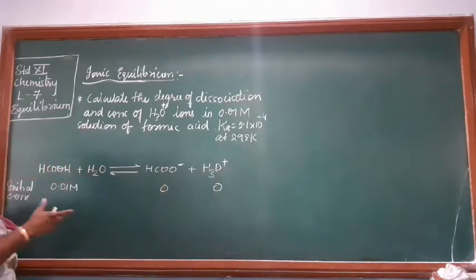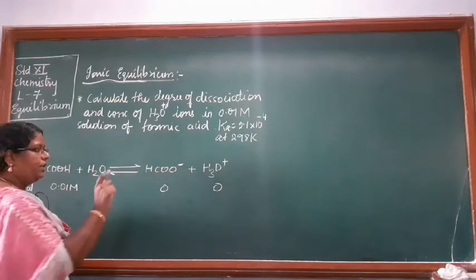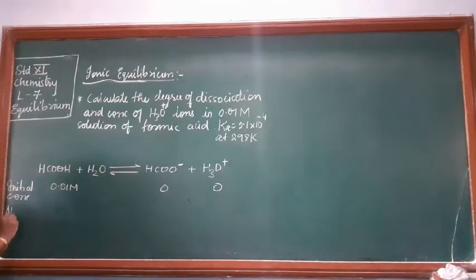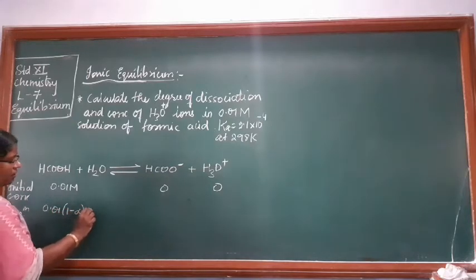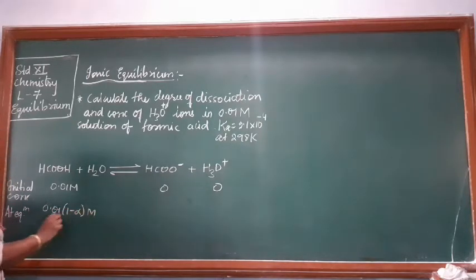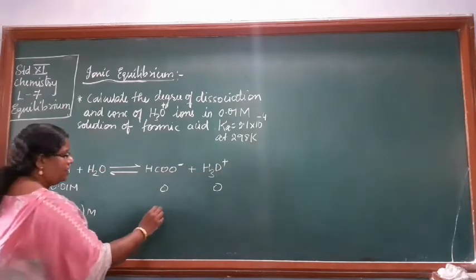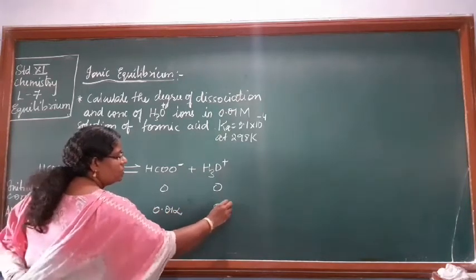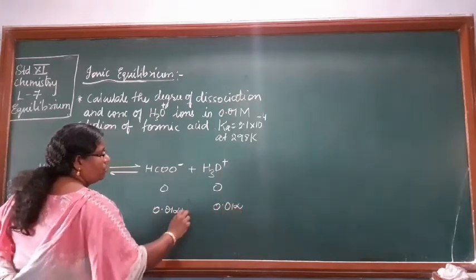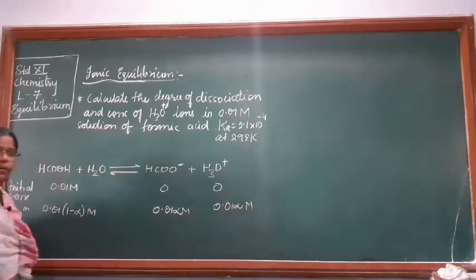Naturally formate ions and H3O plus ions would not have formed initially. Then at equilibrium, what would be the concentration of formic acid? It would be C into 1 minus alpha, right? So our C is 0.01 into 1 minus alpha, that much would be the concentration. Here it would be C into alpha, that is 0.01 into alpha, and here also 0.01 into alpha molar. Are you following?